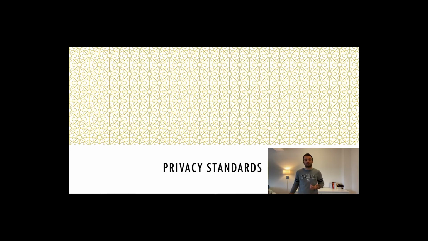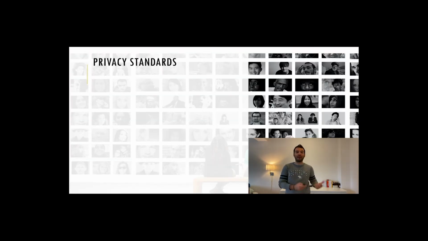So, what are the options? ISO developed back in 2011 the ISO 29100 privacy framework and also the ISO 29101 privacy framework architecture to provide a higher level framework for securing personally identifiable information.